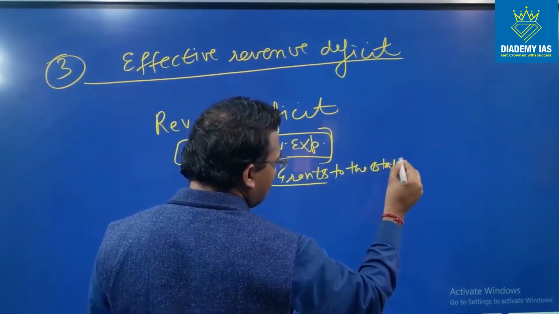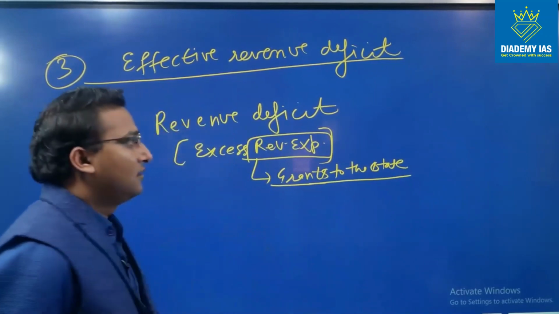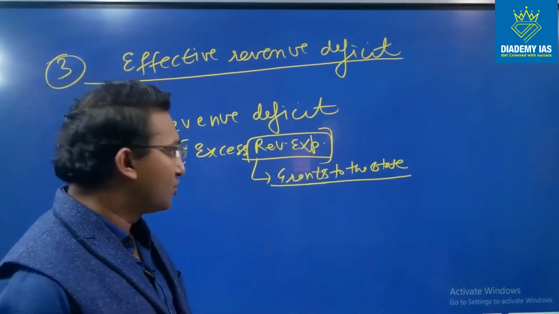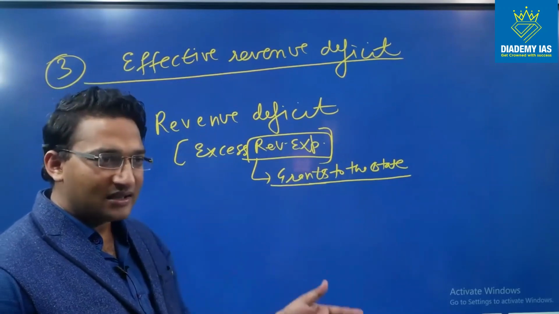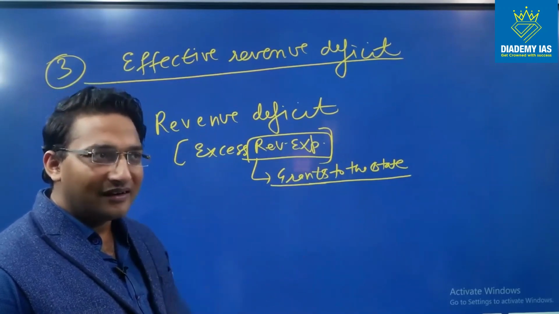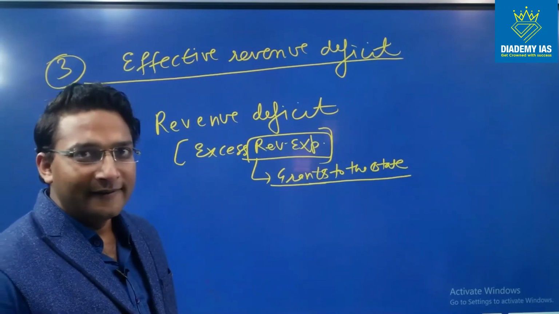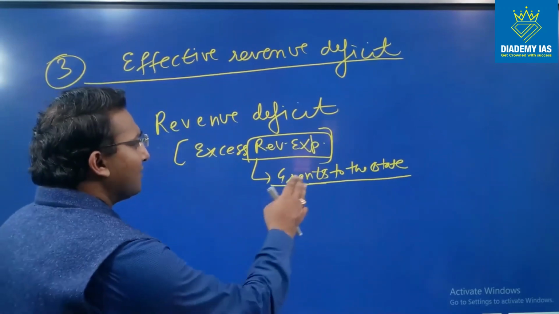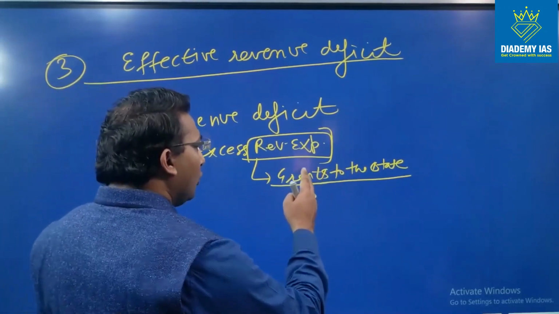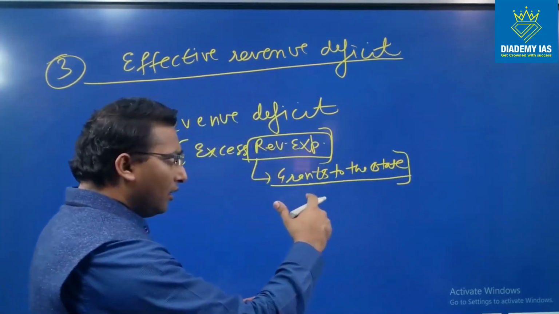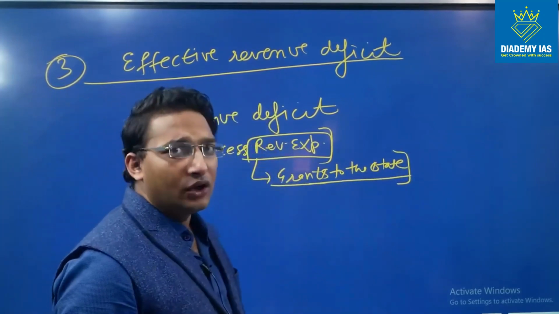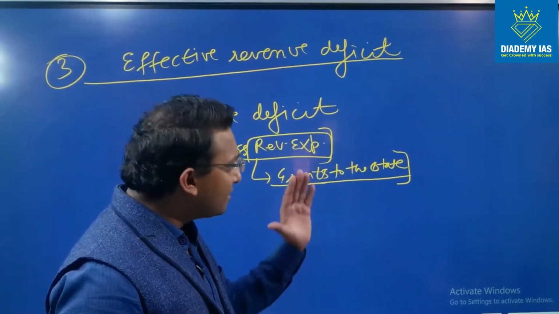So I discussed this point separately when I was discussing the revenue expenditure. So grants to the state means it's a kind of donation, it's a kind of assistance, it's a kind of gift which is given by the central government to the state government, and this grant is given irrespective of the ultimate use by the state government.